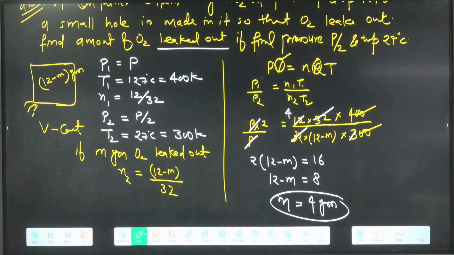Okay, one question is there in the material for the nitrogen that you have to try. You will try that question for nitrogen.